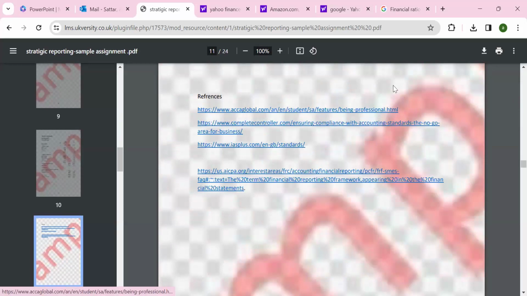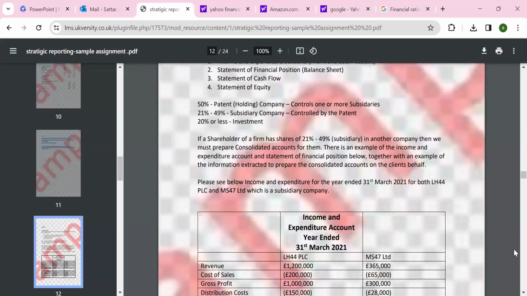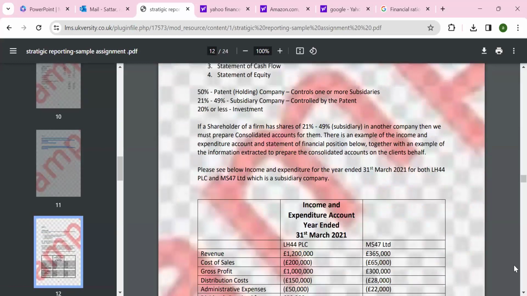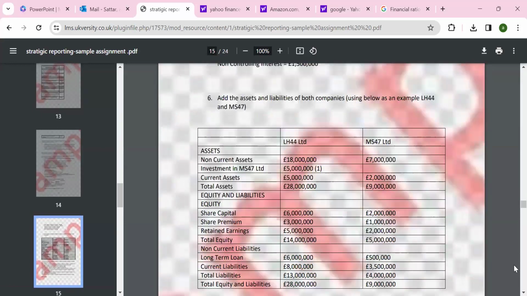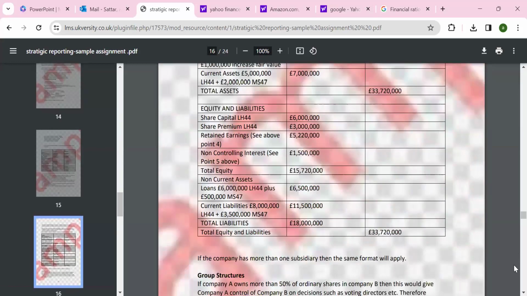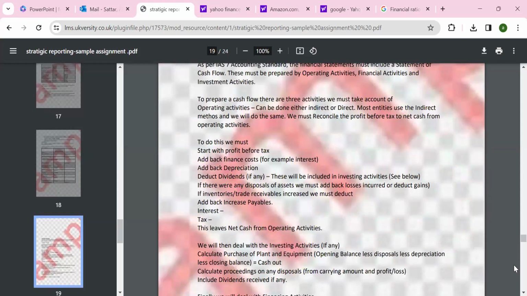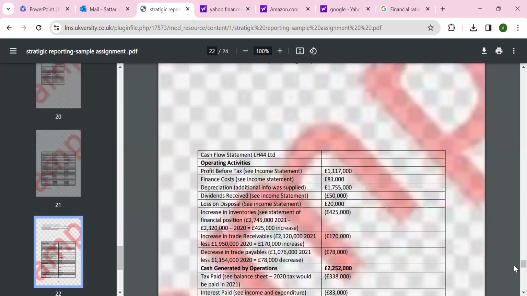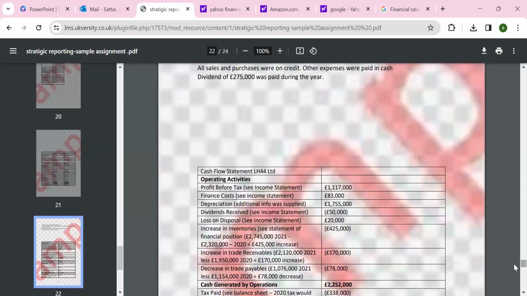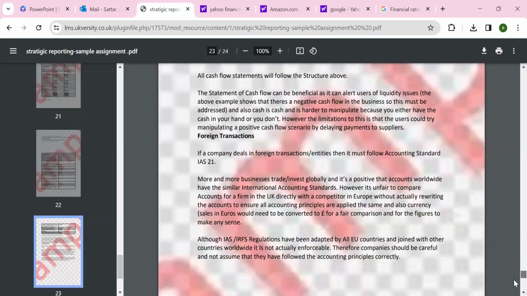That technically is not Harvard reference. It should be access date and the cross reference within the text. I'll demonstrate during our assignment discussion session. Then you will see here, they pick the question and then they solve it and demonstrate. And we can put the reference even where we picked the data. Then they did the cash flows, what is meant by, and had a discussion on operating, financing, investing activities.